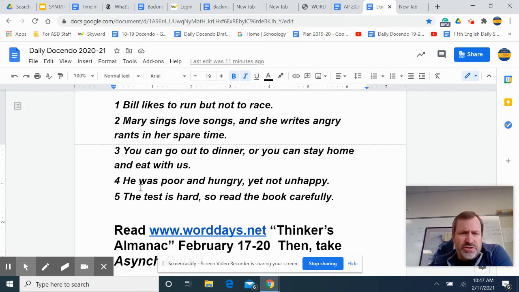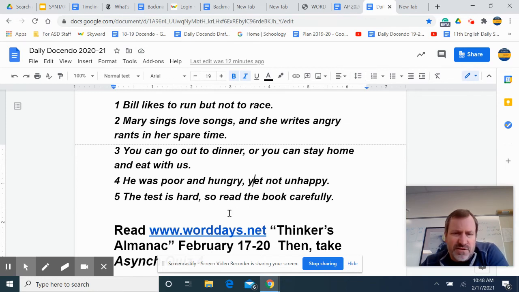All right, this next one: he was poor and hungry, yet not unhappy. Now this one we have a coordinating conjunction, yet. We have a comma, but we don't have an independent clause. And probably the reason they put a comma there is sometimes you put a comma in there to show the contrast. It'd probably be okay to not have it, but the key is this is not compound because not unhappy is not a complete thought, is it? He was poor and hungry, yet he was not unhappy. That would be an independent clause.